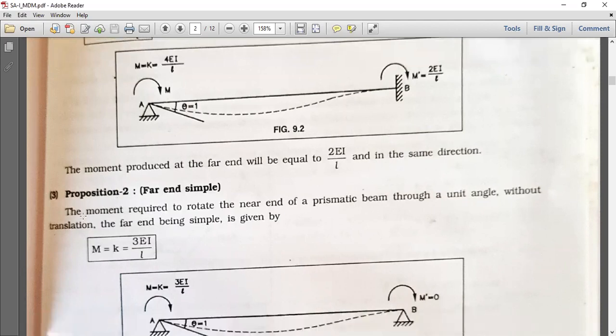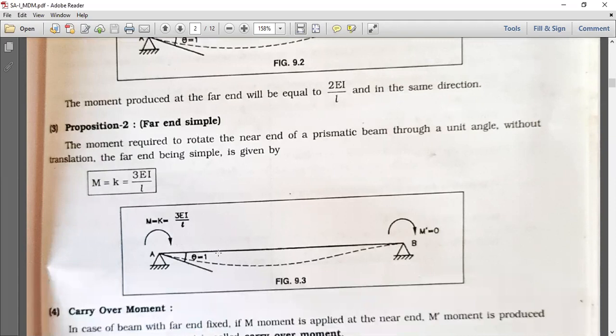The moment required to rotate the near end of a prismatic beam through a unit angle without translation, the far end being simple, is given by M is equal to K is equal to 3EI upon L, and the far end is 0.